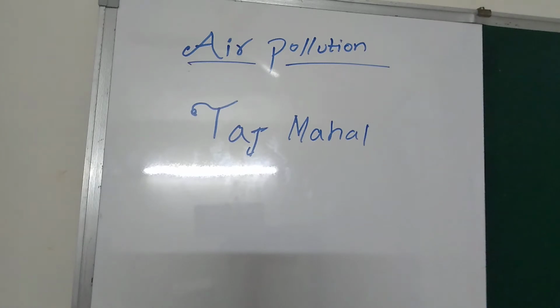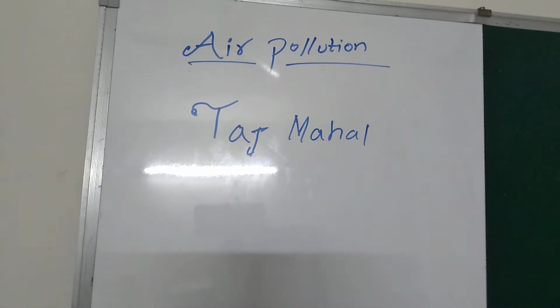Before knowing how the Taj Mahal is affected by air pollution, we will know who built it, with what it is built, and for whom it is built. The Taj Mahal was built by Shah Jahan. Do you know Shah Jahan? He was a ruler, and I think you learned about him in classes 6-7. His third wife was Mumtaz Mahal. When she died, he built the Taj Mahal in her memory.